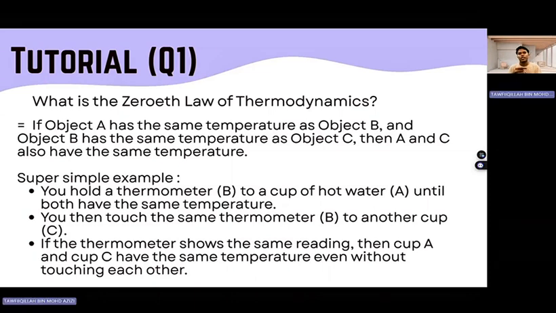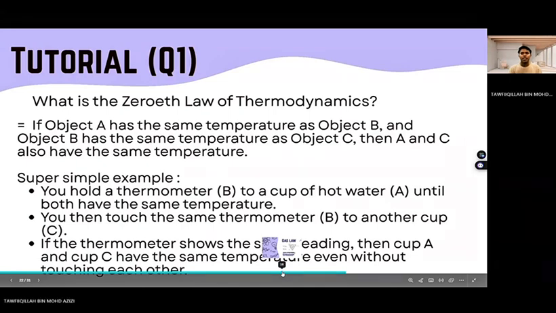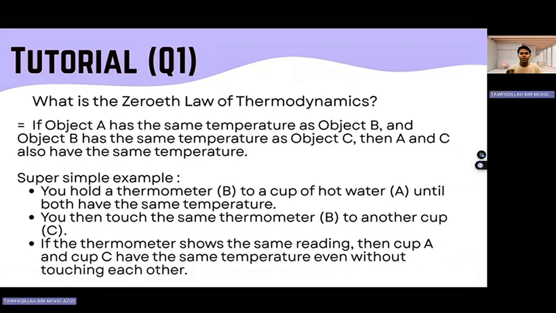And then you take the thermometer B and put it into another cup, which is C. If the thermometer shows the same reading, it means cup A and cup C have the same temperature, even without touching each other. Cup A doesn't touch cup C. That's all.